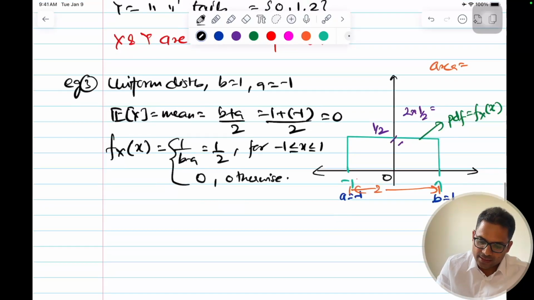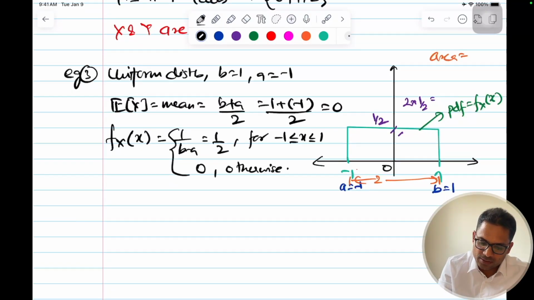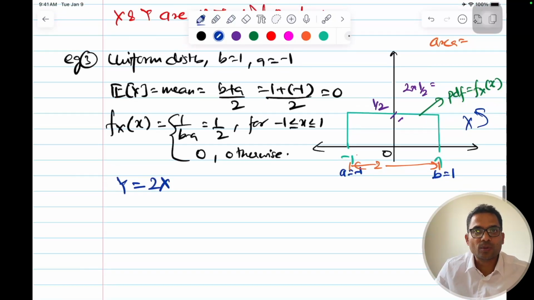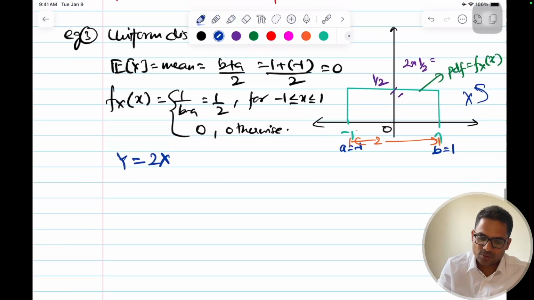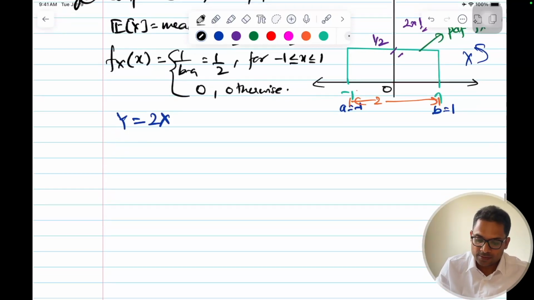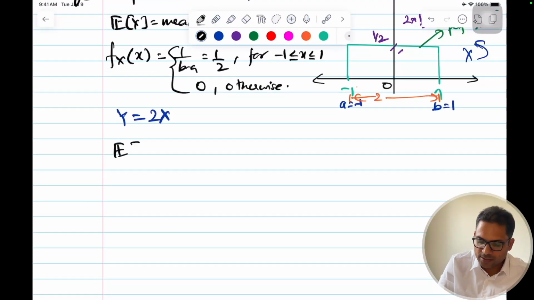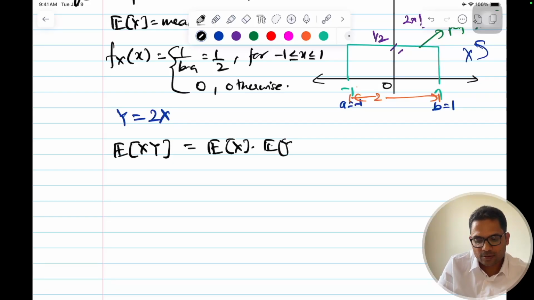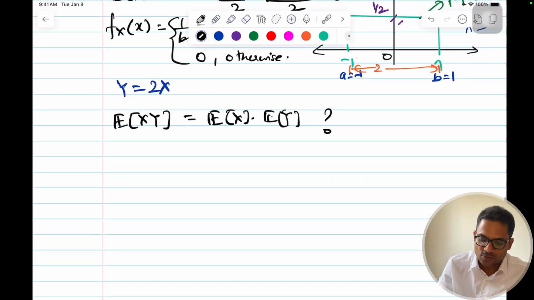So this is about x, and let's define another random variable. There is another random variable y is equal to 2x. This is my x and this is my y is equal to 2x. So let's compute the expected value of xy, whether it's equal to expected value of x into expected value of y or not. So what will be the expected value of xy? Let's compute the LHS first.